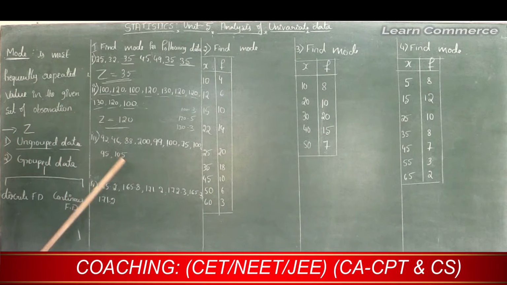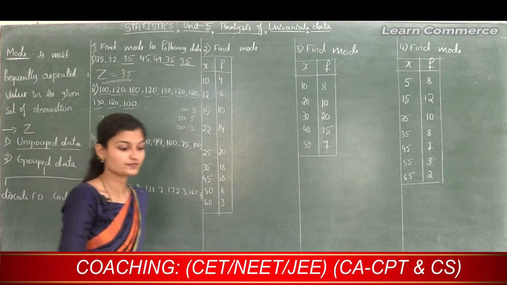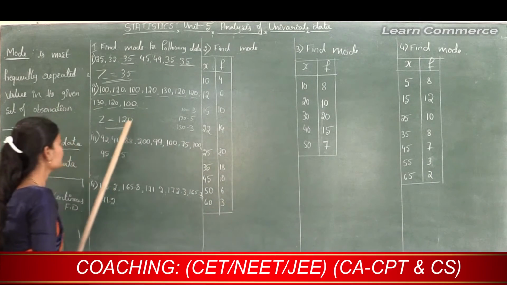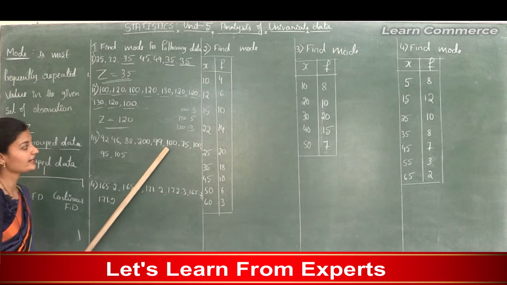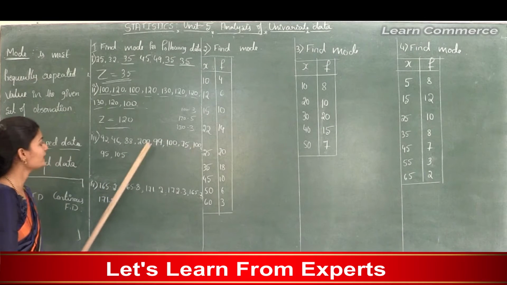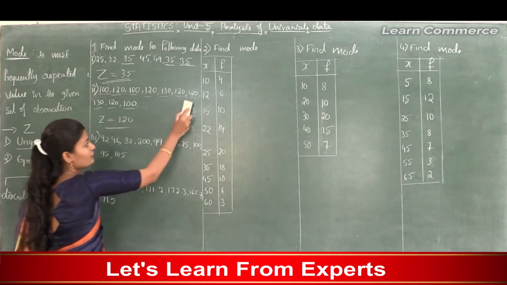The third problem is, the given set of observations is like this: 92, 46, 88, 200, 99, 100, 75, 100, 95 and 105.